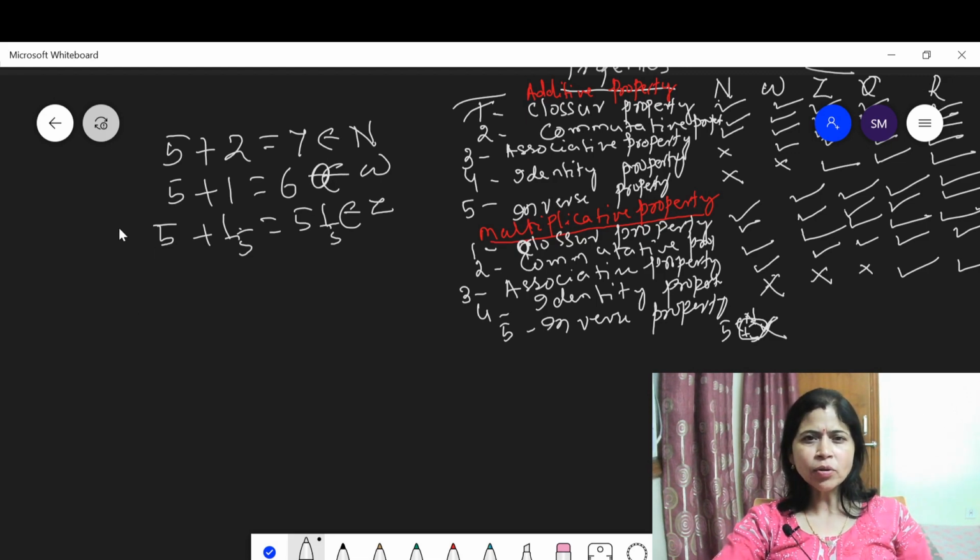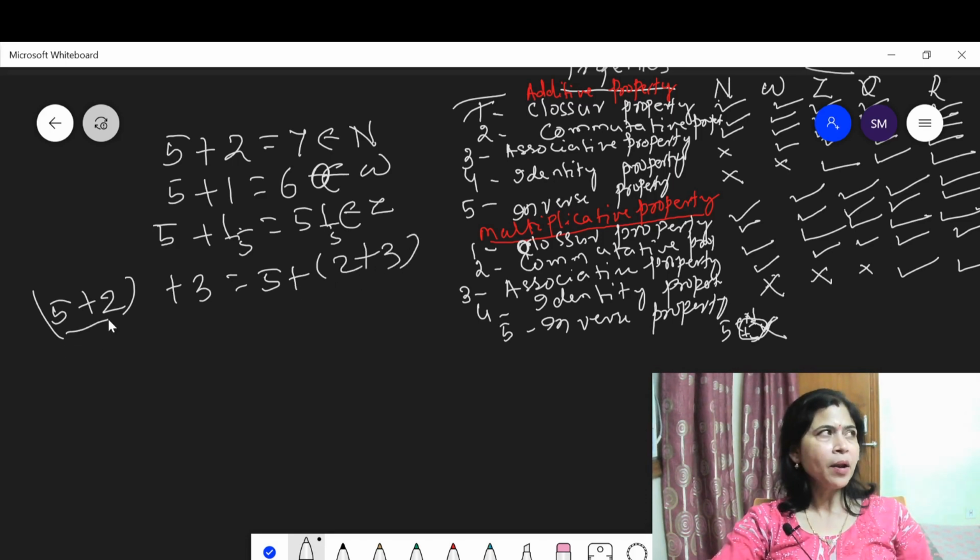Let us think about the associative property. 5 plus 2 plus 3 is equal to 5 plus 2 plus 3. Look at the LHS. 5 plus 2 is 7, and 7 plus 3 is 10.